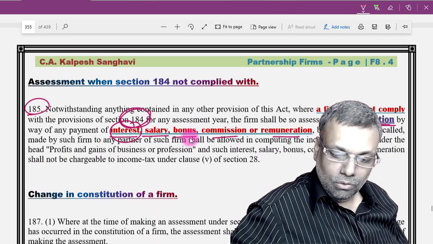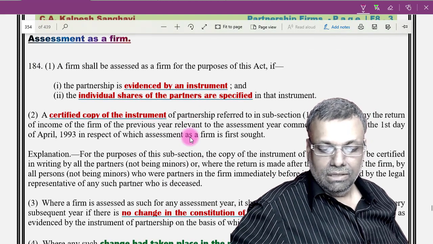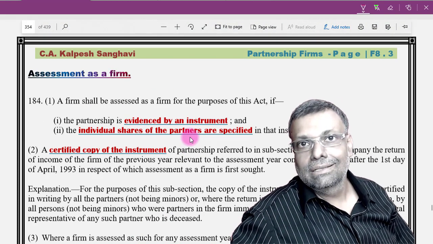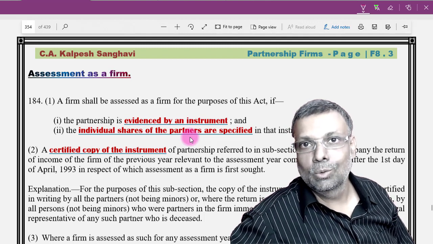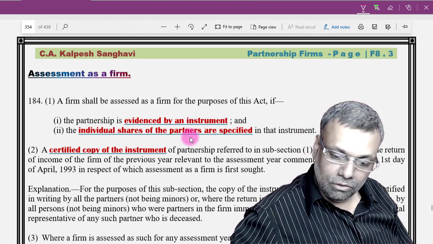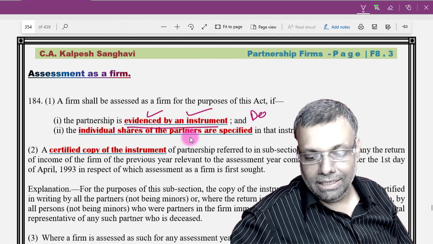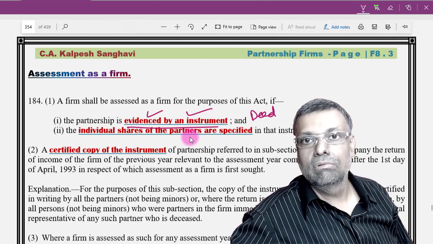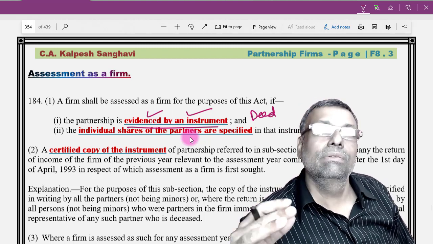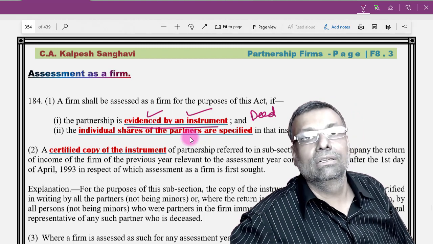Now let me tell you what are section 184 conditions. These 184 conditions are theory conditions, and no need to go into the technical details, but understand it's a documentary condition. What is a firm? The firm means it has to be evidenced by an instrument in writing. That means it has to have a partnership deed. So when you are solving any question on the partnership firm, you have to have these things in your back memory: firm means there should be a partnership deed.